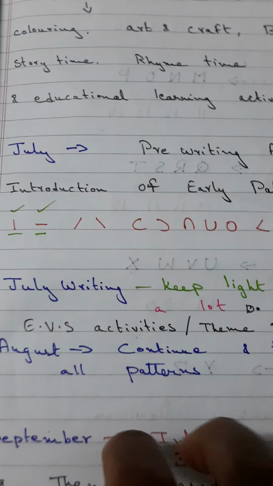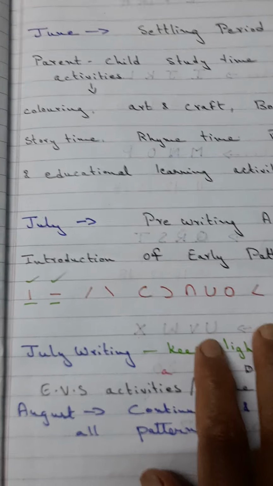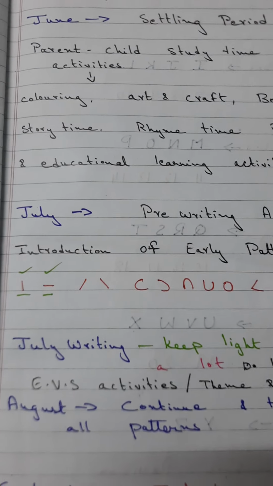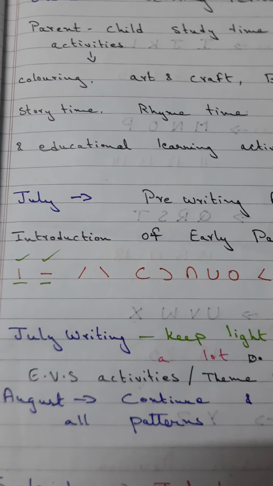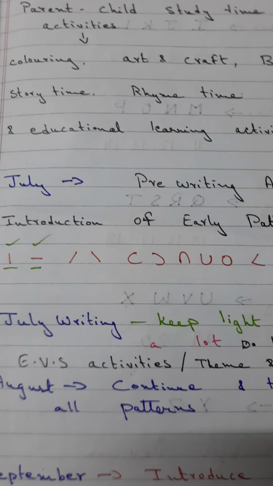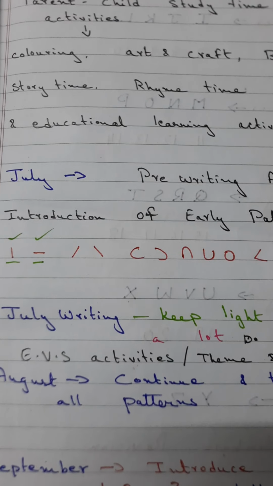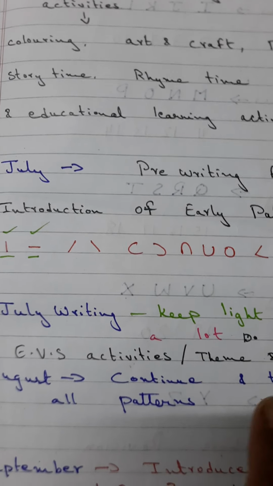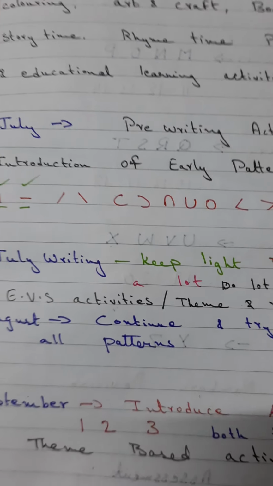July and August you are purely following only to teach the child how to form the basic strokes that are required for a child to write alphabets from A to Z, or numbers from 1 to 20.